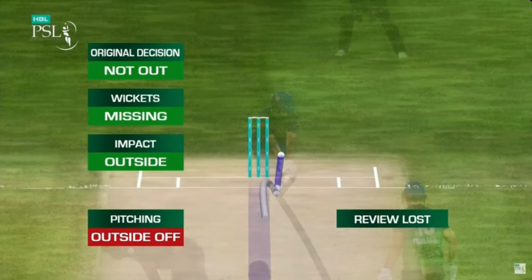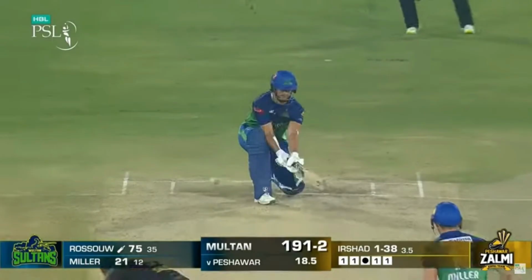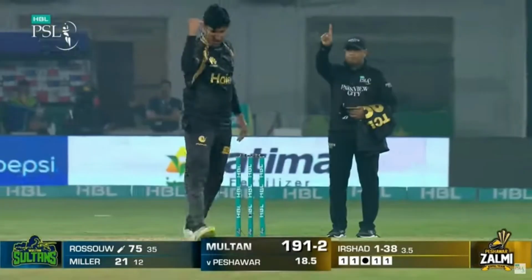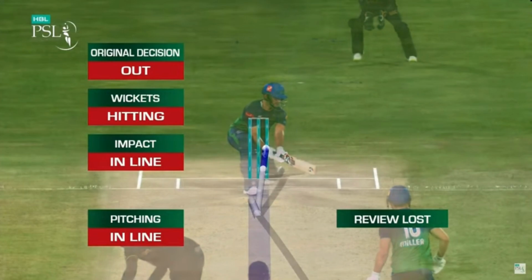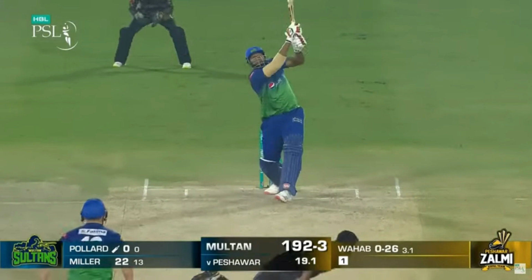13.1. Abbas Afridi to Saim Ayub, 4, fuller ball, outside off. Saim Ayub scoops it over fine leg for a 4. 13.4. Abbas Afridi to Powell, out caught by Miller. Length delivery. Powell mistimes the ball down to long on, and has been taken at long on. That was a slower delivery. Powell went back and mistimed the pull. The man at long on came in and took it inches off the ground. The third umpire had a look at it and was convinced.